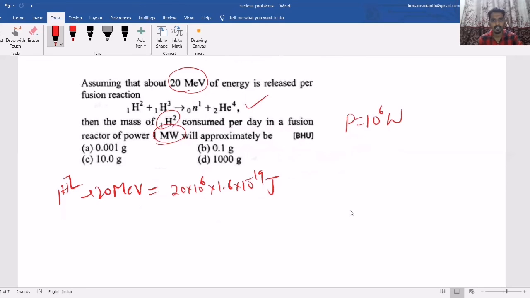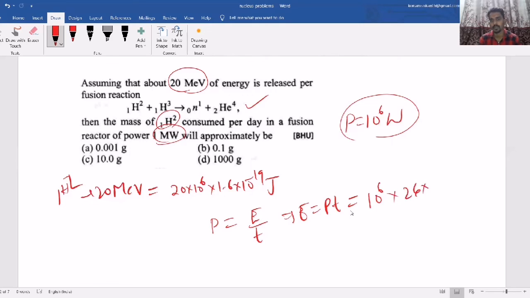Here we need to get this much power. Power equals energy by time, so energy equals power into time. The total energy we get in one day is power into time, 24 hours into 60 into 60. So this is the total energy we get in one day.